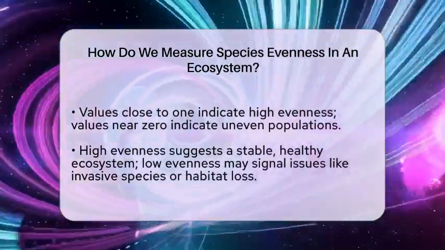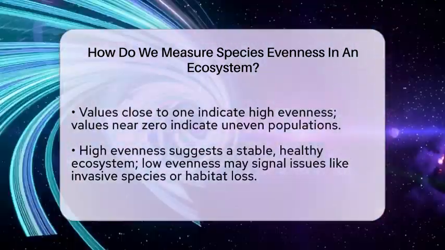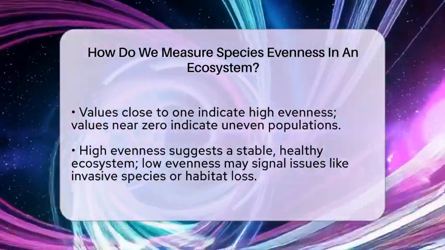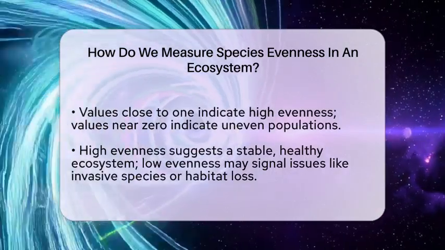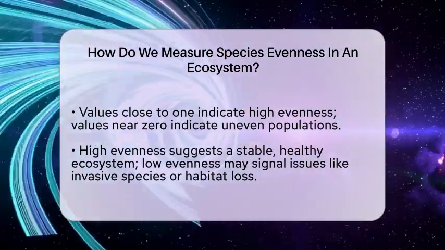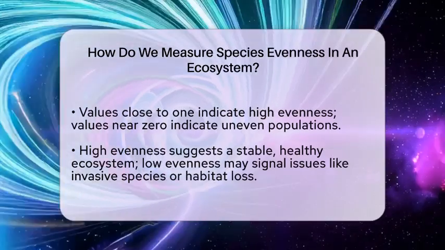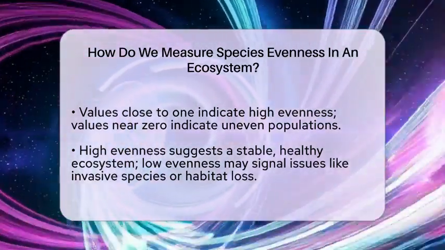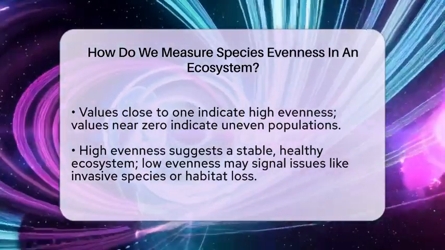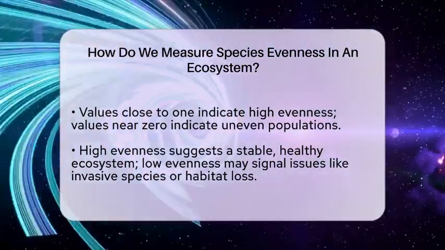Why does this matter? High evenness suggests the ecosystem is stable and healthy because no single species dominates. When one species takes over, it can cause problems for other species and reduce overall health. Low evenness might mean something is off, like invasive species taking over or habitat loss affecting certain populations.